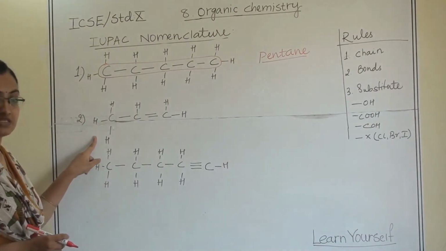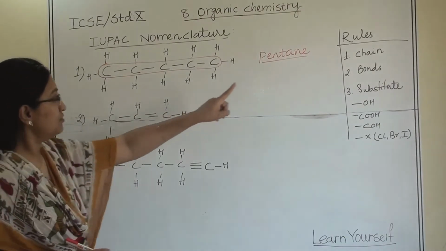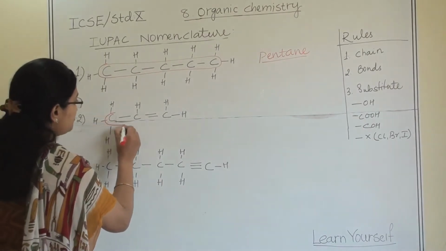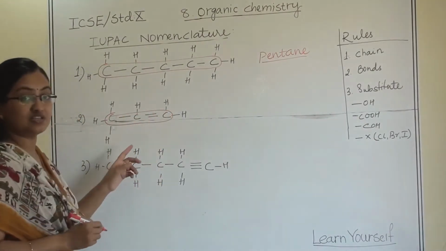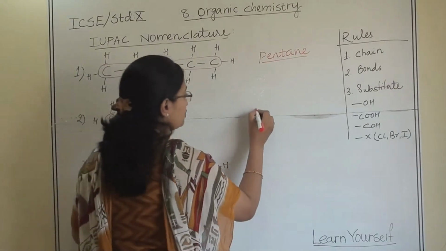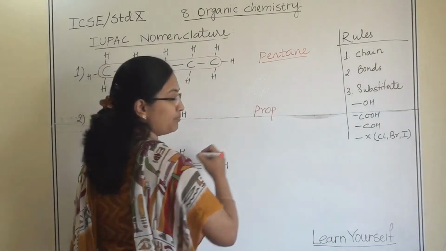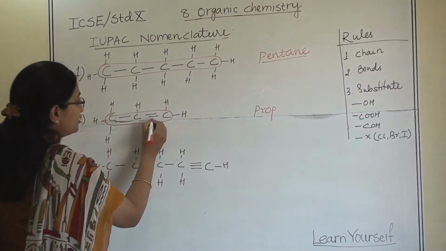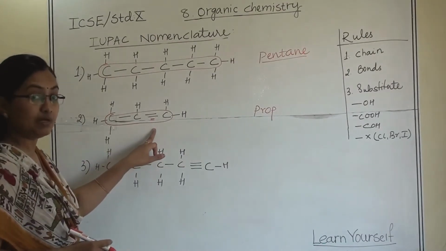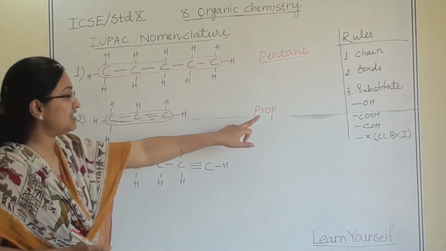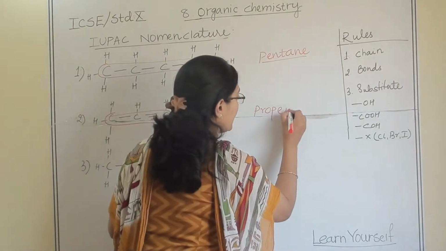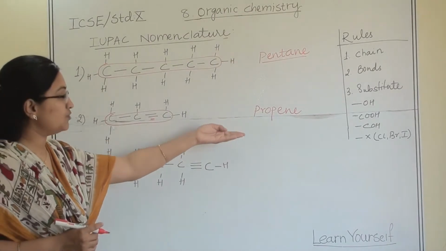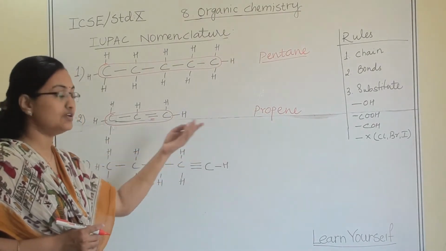Let us go to second example. So the first one is chain. Let us identify the chain. This is straight chain, and how many carbon atoms are there? 3 carbon atoms. So name will start with prop. Now if you will see, as per the second rule, we have to see for the bonds. So here double bond is there. So definitely it will be ENE, propene.